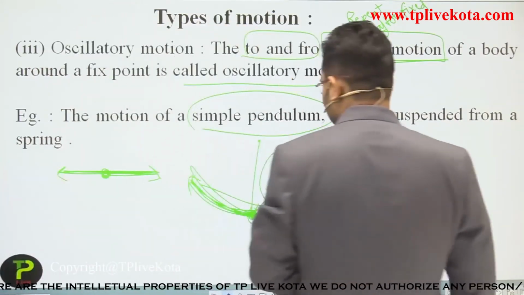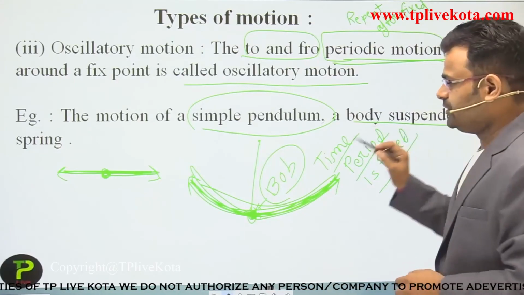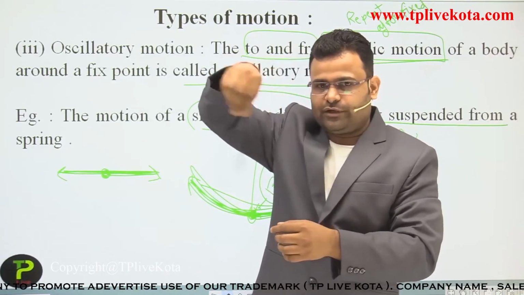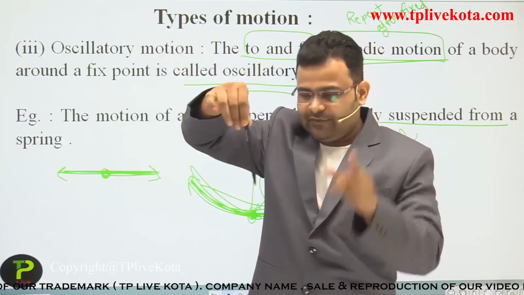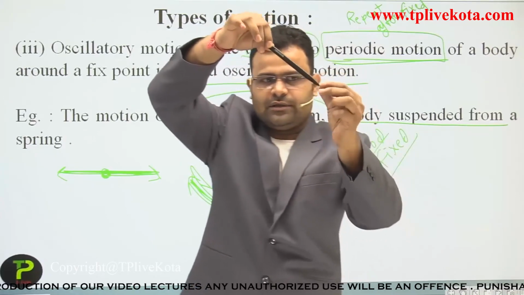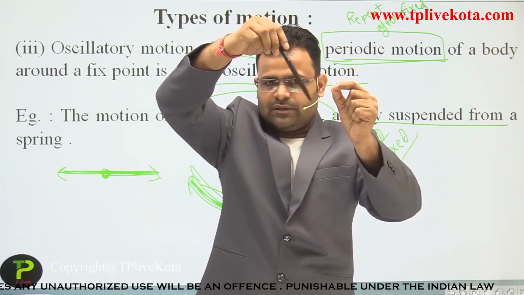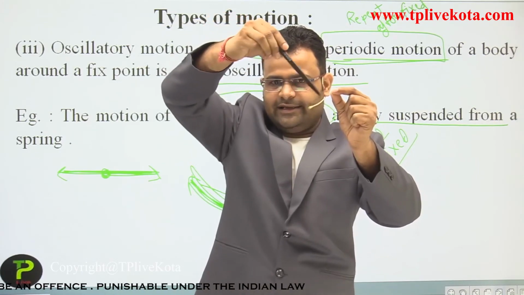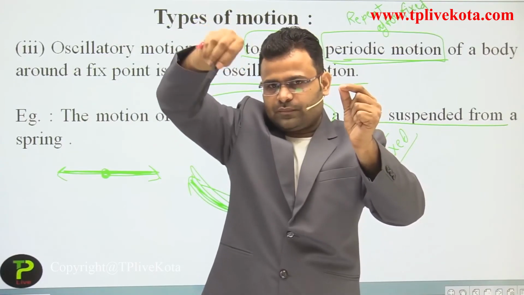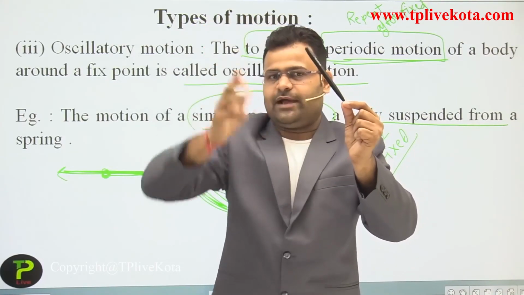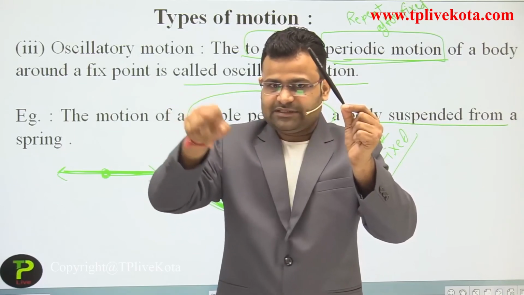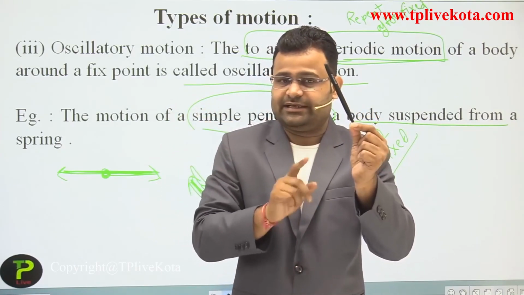Okay students, the example is a body suspended from a spring. If you have a stone on a thread, then you can rotate it easily. If the time period of that rotation is constant, is fixed, let's suppose 10:05 is the time it moves in the direction, and again 10:10, how much time is that? That is 5 minutes. It comes back and again moves. If it comes back again after 5 minutes, it repeats its motion every 5 minutes, then we can say it is periodic.